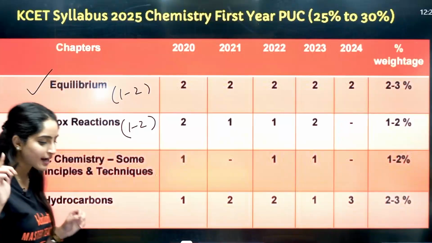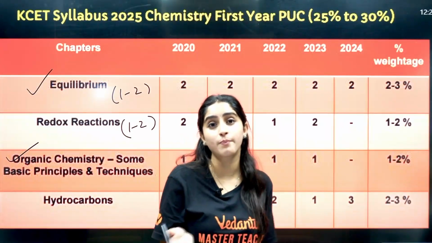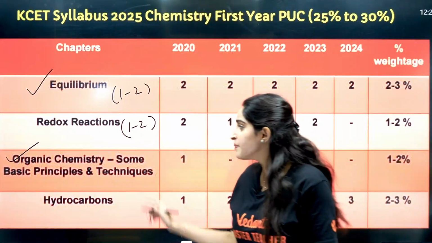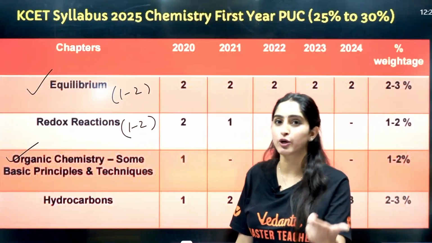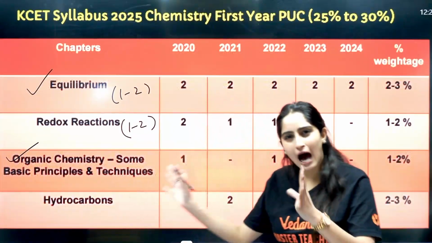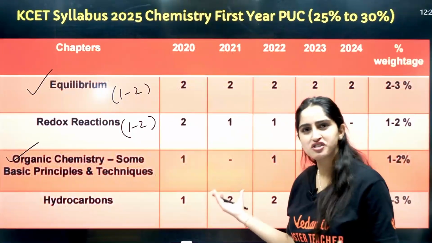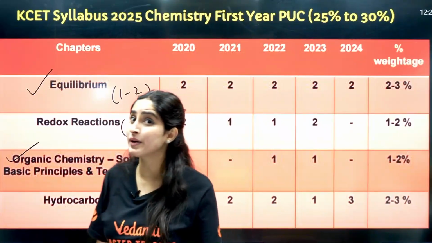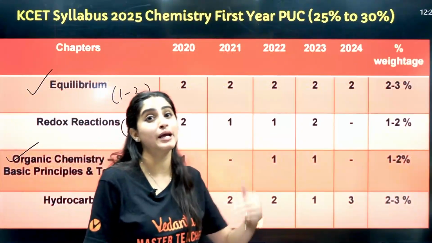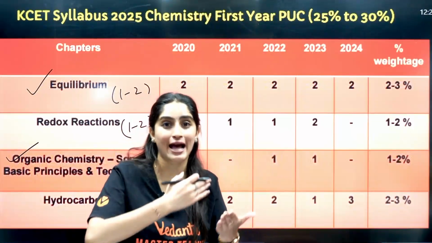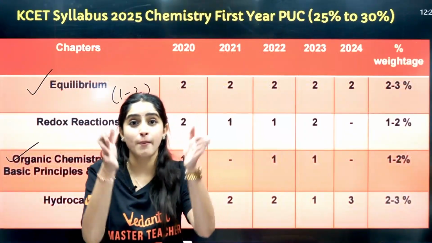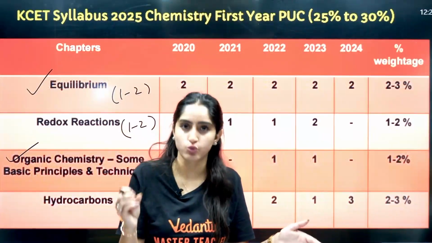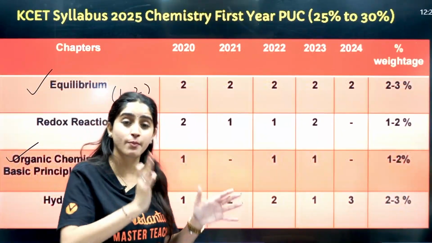Next is organic chemistry, some basic principles, which is the basis of your organic chemistry. From here, GOC, isomerism, IUPAC naming. They don't ask that much, around 1 question. Just 1 question can be asked from here, but the concepts will be applied throughout your organic chemistry, and organic chemistry is a big chunk in your PUC2. In your PU2, it's a big chunk.